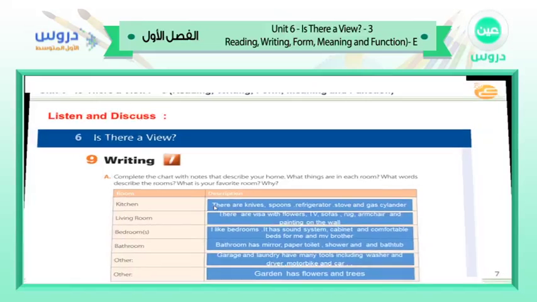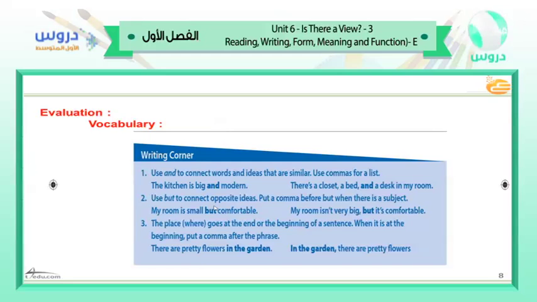Now let's move to the second slide, which is about the right corner. Here we have, gentlemen, many conjunctions. As you see here, gentlemen, use the conjunction and to connect words and ideas that are similar. Use commas for a list. The kitchen is big and modern. You see, to compare between big and modern about the kitchen.